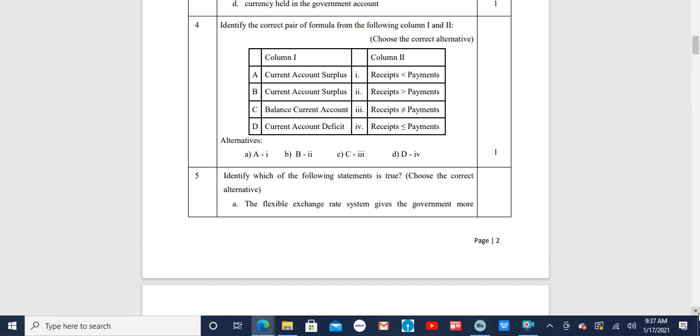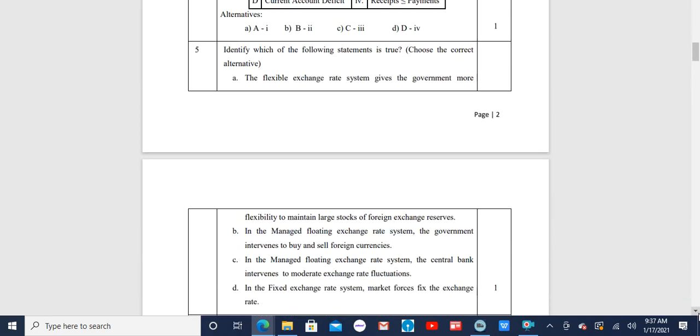The flexible exchange rate system gives the government more flexibility to maintain large stocks of foreign exchange reserves. B. In the managed floating exchange rate system, the government intervenes to buy and sell foreign currencies.